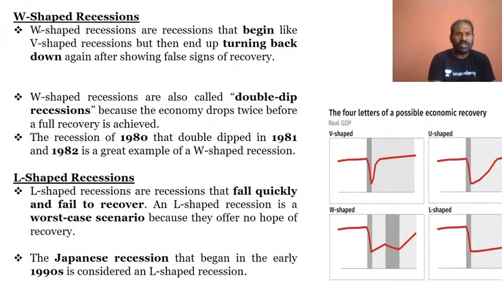And then in regards to the W shape, this is the third one. Here the recession begins the same as the V shape, with a steep fall, and the recession will bounce back, but it will have a turning back down.